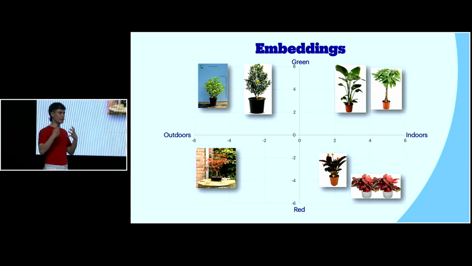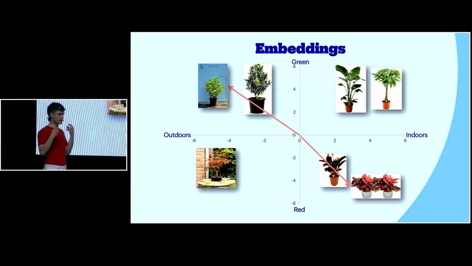So the plants that make sense to be together in this semantic space, where we have outdoors to indoors on the x-axis and red to green on the y-axis, are clustered. And indeed, if I were to look at the vectors, you see that these two plants have vectors that are close to each other. Whereas these two plants, while they still share similarity on the outdoors axis, are further from each other on the color axis. They are a little bit different, even with vector similarity. And these two plants are actually quite different from each other, so the vector similarity in this case would be quite low.